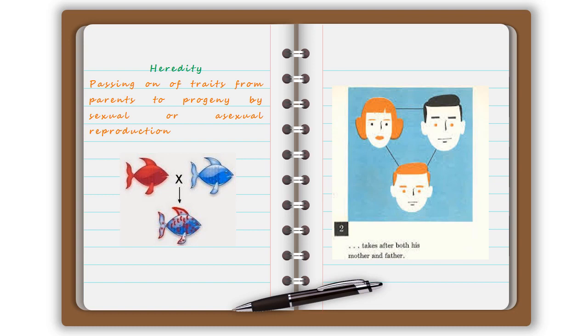And here too you can see the eyebrow color is inherited from the mother, the eye color is inherited from the father, and the hair color is inherited from the mother. So the inheritance takes place. The characters can be inherited from both of the parents.